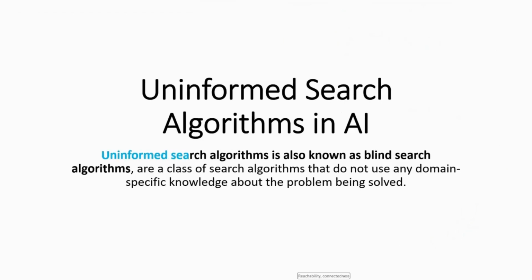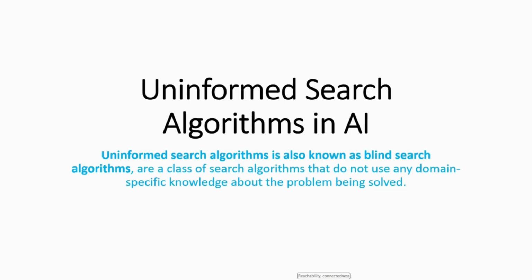So, an uninformed search algorithm is also known as a blind search algorithm. It is a class of search algorithm that does not use any domain-specific knowledge about the problem being solved. The term highlights that these algorithms operate without any specific knowledge or clues about the problem they are trying to solve, other than the problem definition itself. They do not have a heuristic or an estimate of how close they are to a solution.